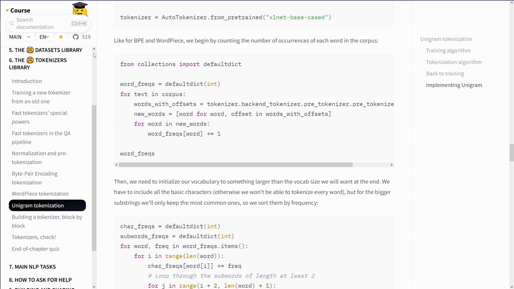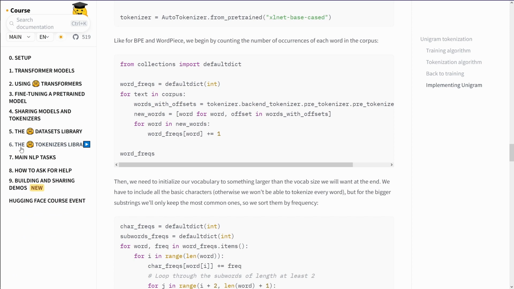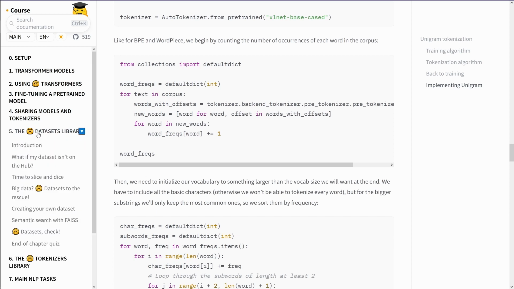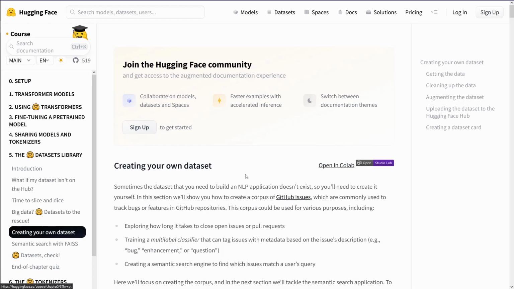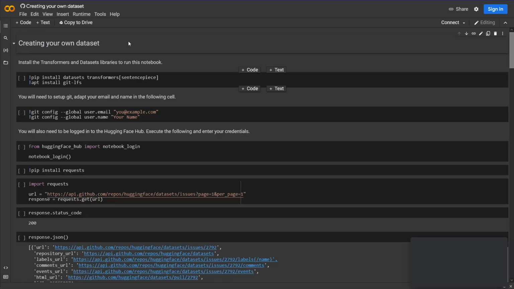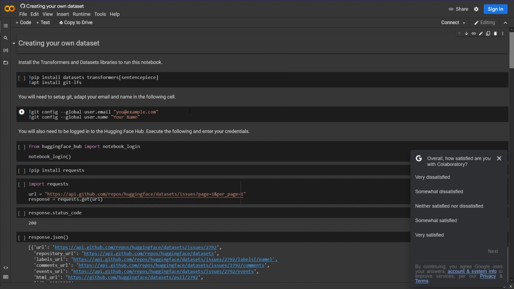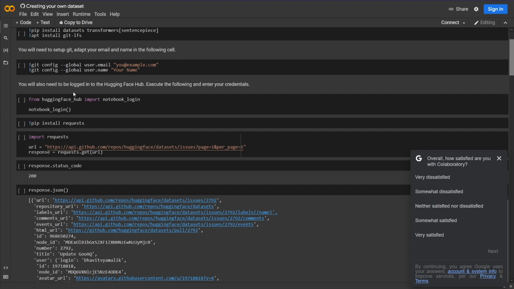Half an hour. Gee. What did we learn? We learned there's a beautiful Datasets library part in this HuggingFace course. It gives you a demo of how to create your own dataset. You can open it in Colab. Beautiful. Create your own dataset. Okay. Need to set up Git, of course. Notebook login to HuggingFace Hub.